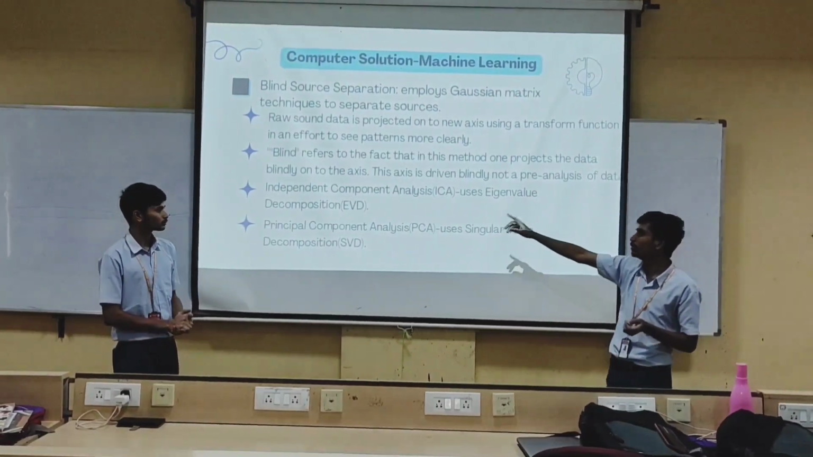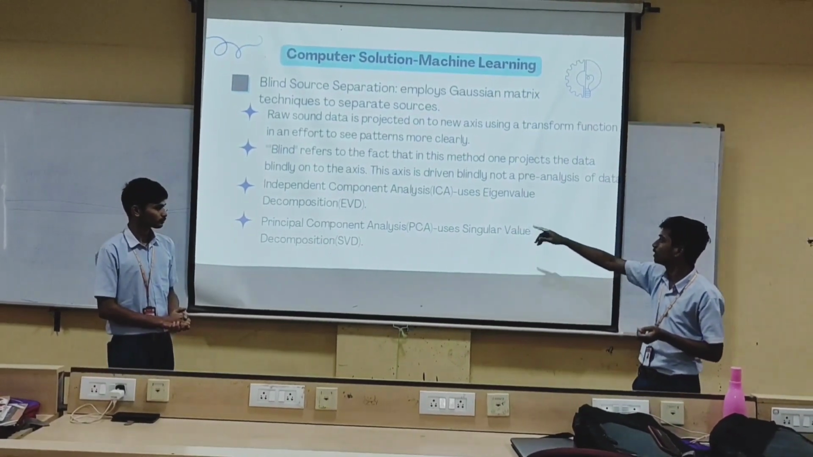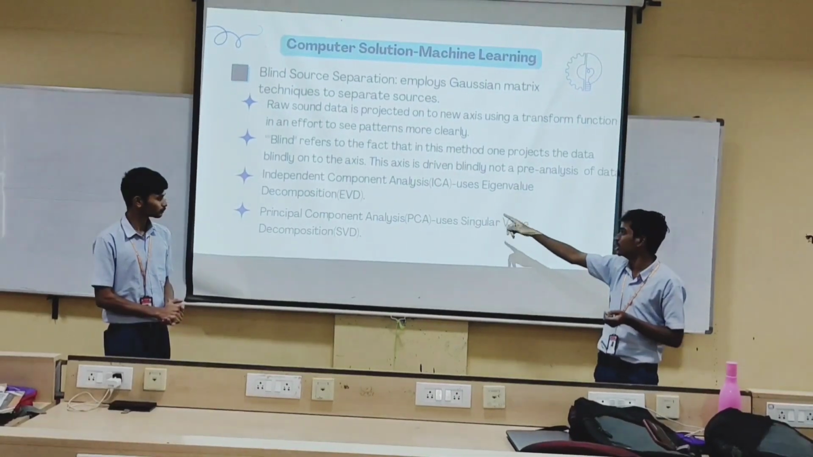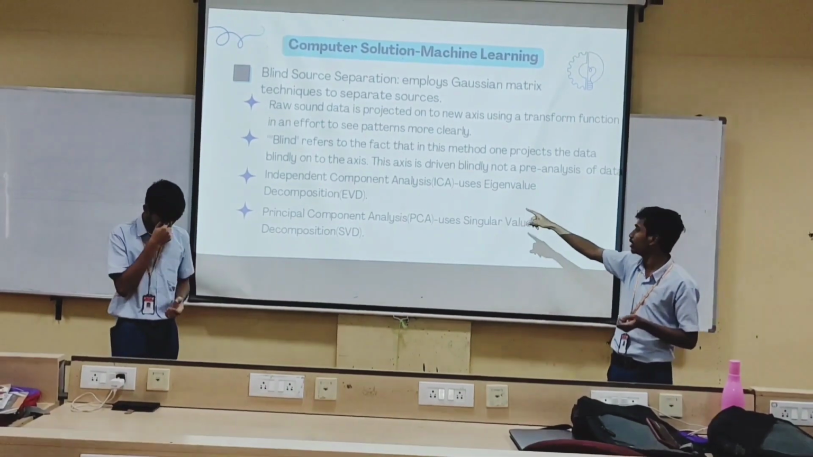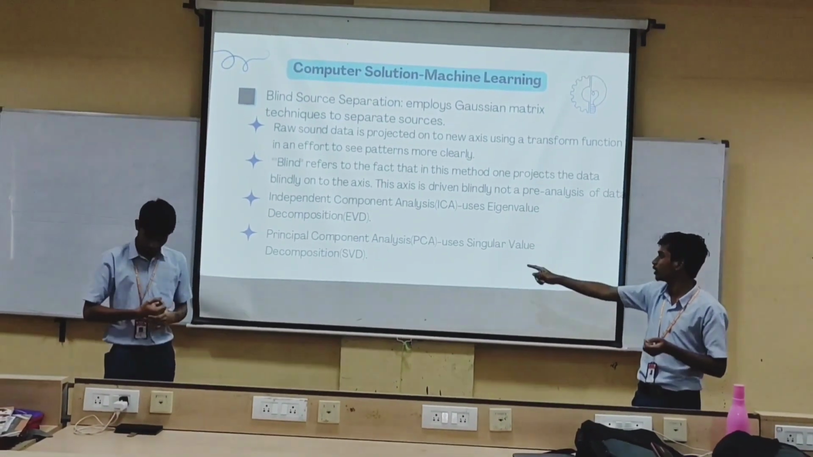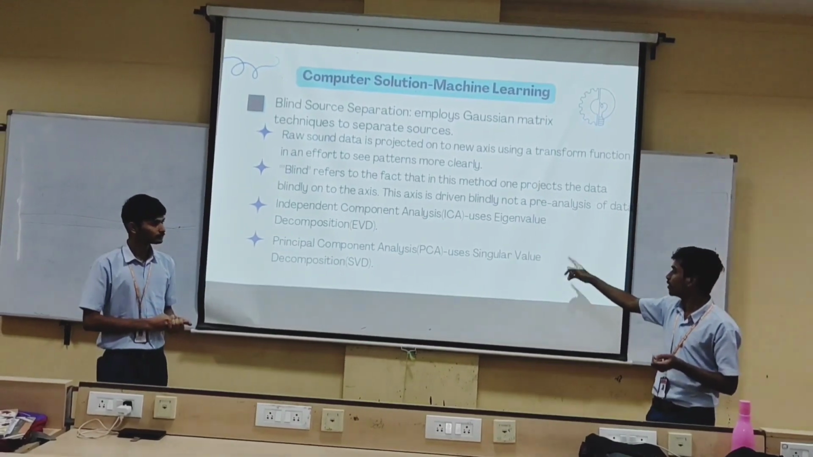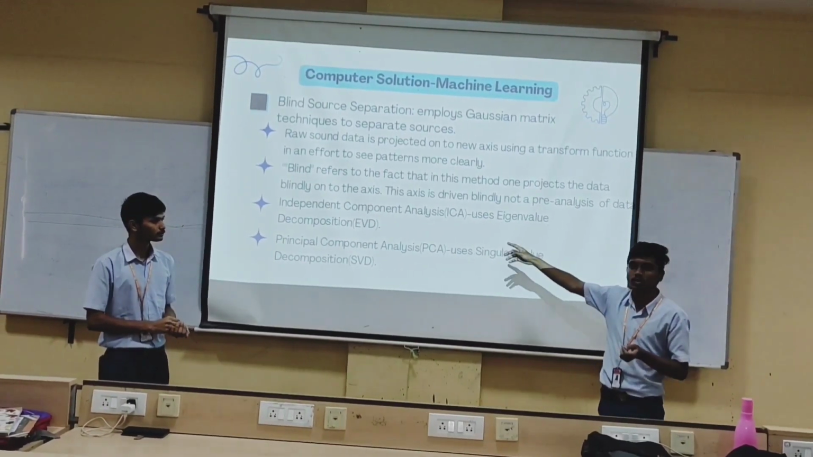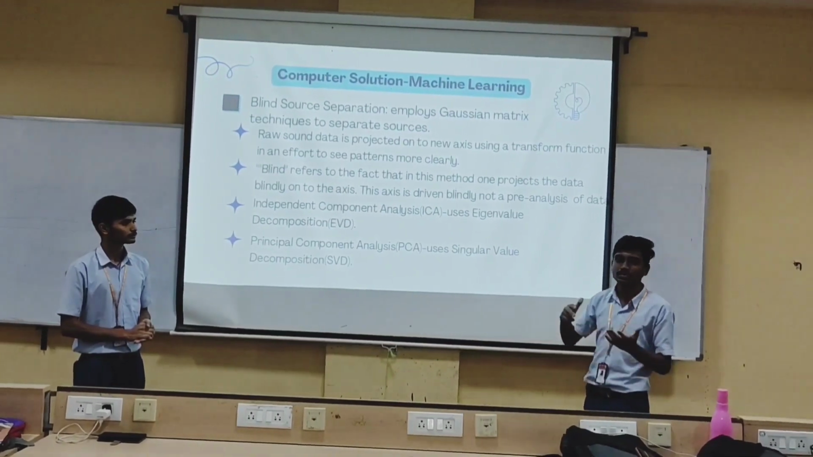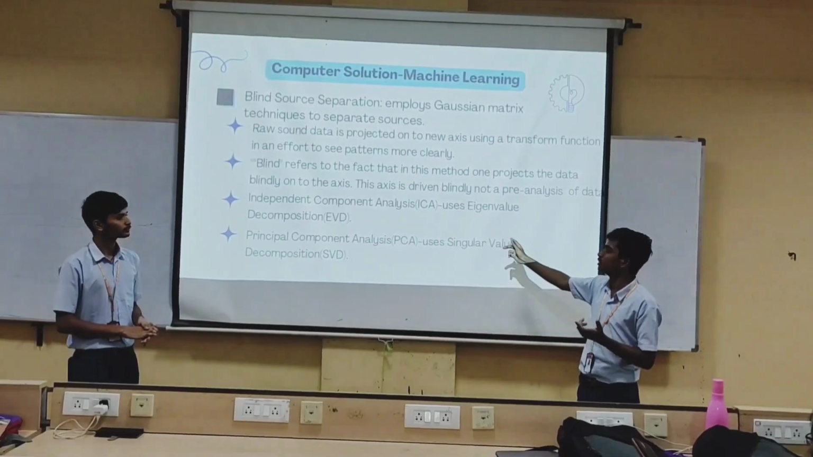In this method, we have two techniques: ICA and PCA. ICA means independent component analysis, in which we use eigenvalue decomposition, and the other is principal component analysis, in which we use singular value decomposition. These two methods involve a lot of math, which is beyond the scope of this presentation. It is a little bit complex.